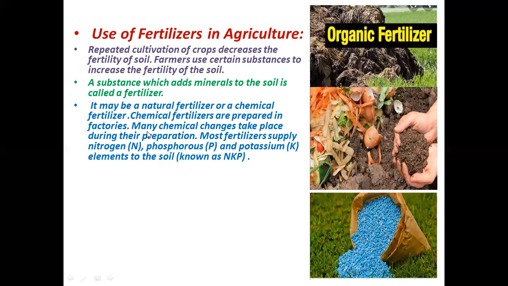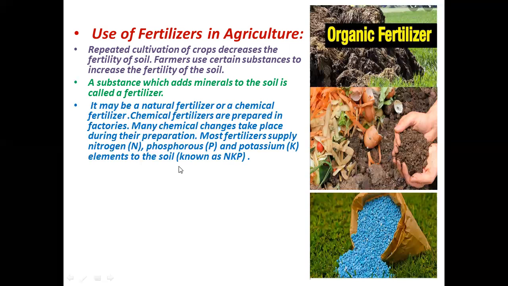Chemical fertilizers, as I told you, are man-made or also called synthetic because we prepare those fertilizers in factories. Many chemical changes take place during their preparation, and most fertilizers supply important nutrients to the soil because these nutrients are required for the proper growth of a plant. So what are those nutrients which fertilizers provide to the soil, which help in the growth of a plant? Those nutrients are nitrogen, phosphorus, potassium.